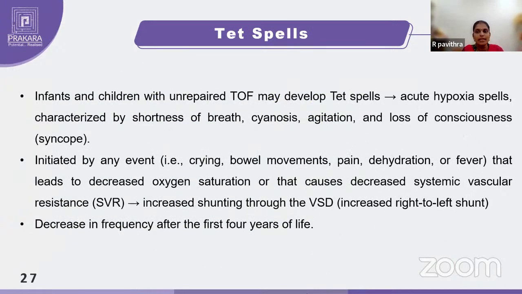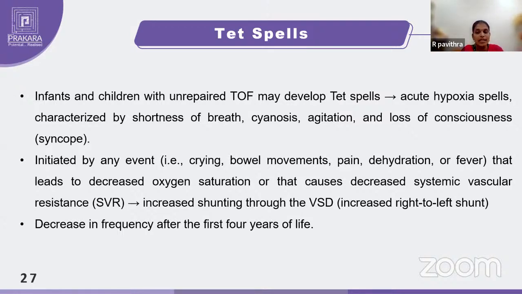We'll have a special manifestation here called TET spells. What are these TET spells? Because of this unrepaired tetralogy of Fallot, the child will present with TET spells. They will have acute hypoxic episodes, which are characterized by shortness of breath, cyanosis, agitation, loss of appetite, and sometimes even syncope. Syncope is loss of consciousness. So they will have all these manifestations. All together, we call it a TET spell.